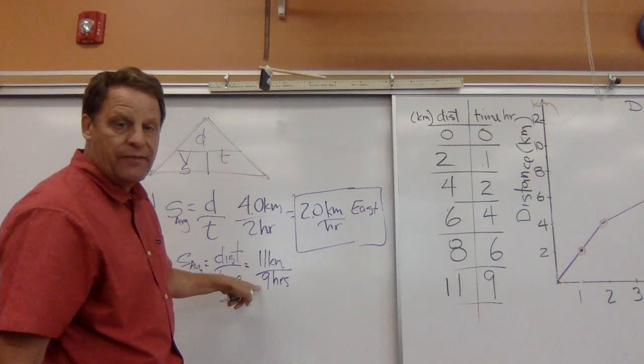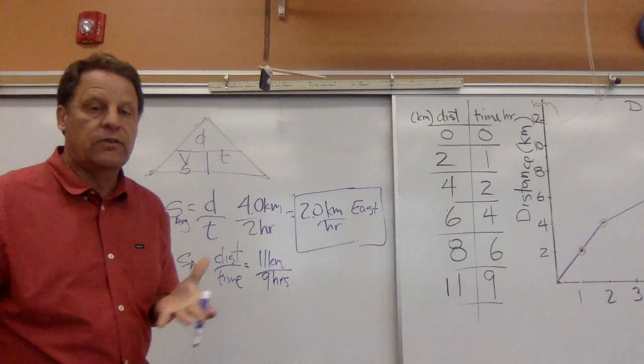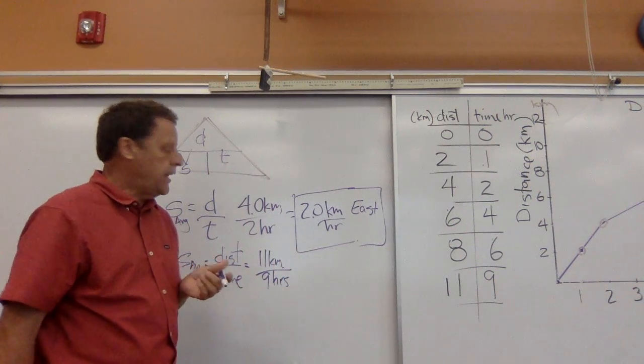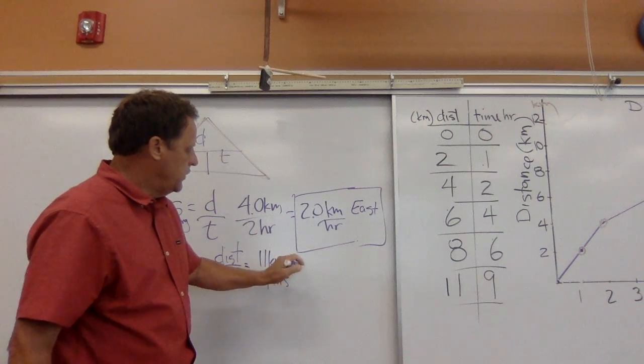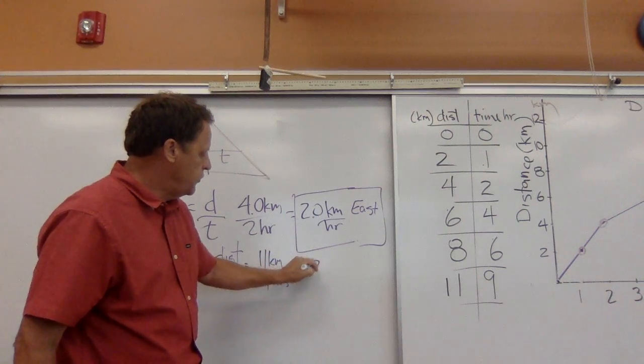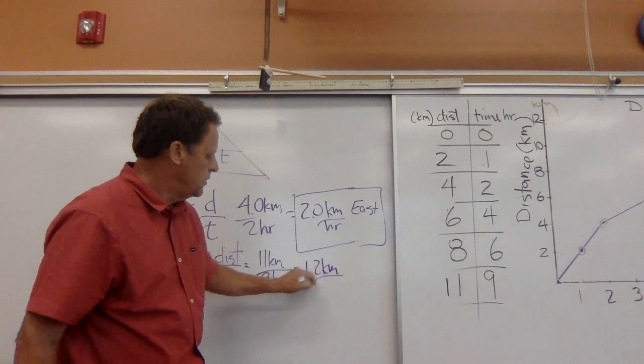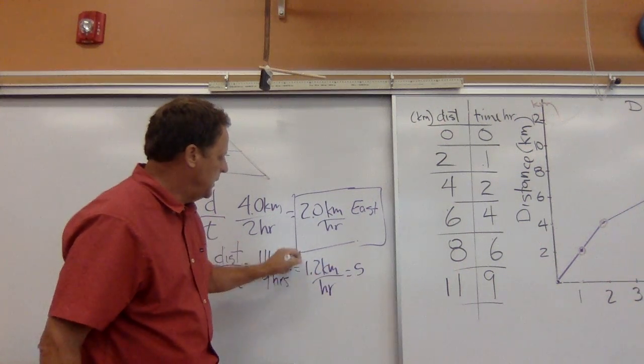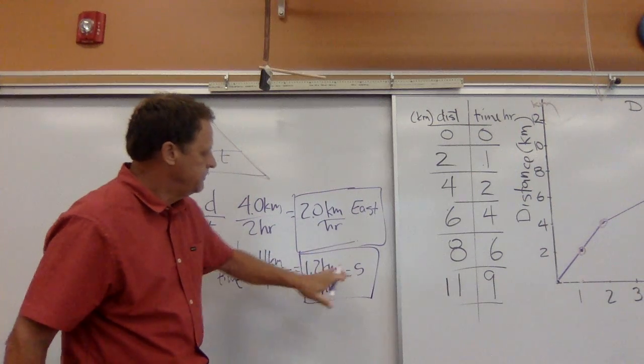We're going to go 11 divided by 9, and that's going to give us a value of 1.22. We are going to round that to 1.2 kilometers per hour, and that's going to be our average speed.